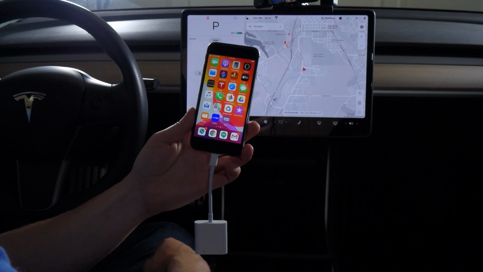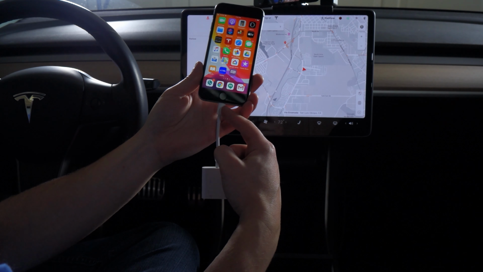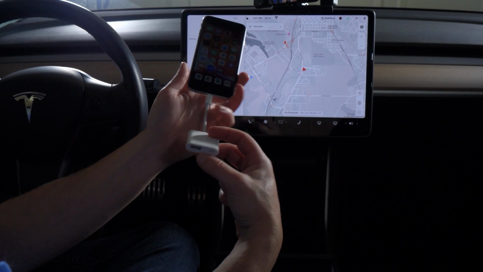Once I found out this Lightning connector wasn't going to work with iOS 13, I tried to find a different adapter. And after going through 8 or 9 of them, I learned that this one actually has a superpower. You see, iPhones can only put out 100 milliamps through this Lightning connector to power accessories.